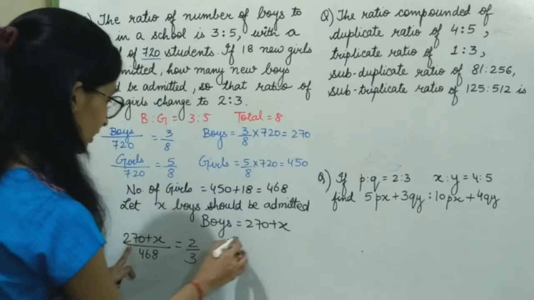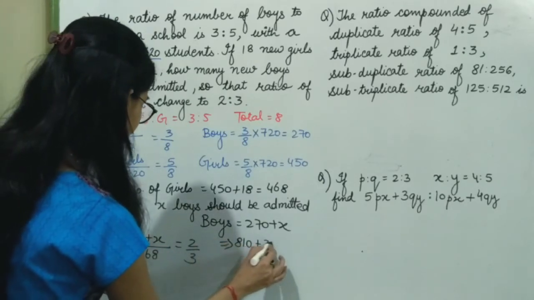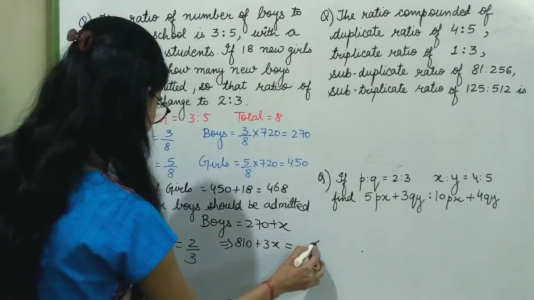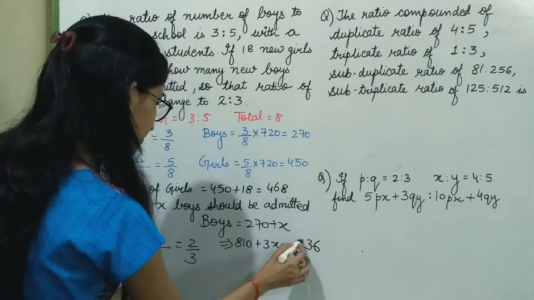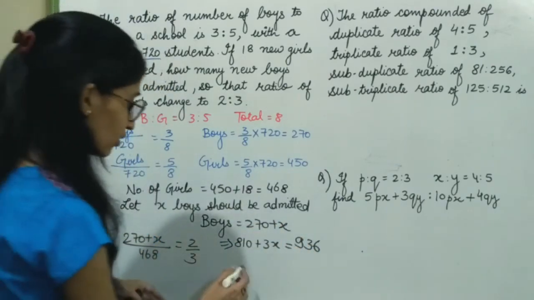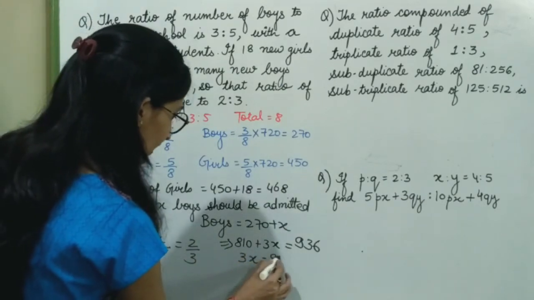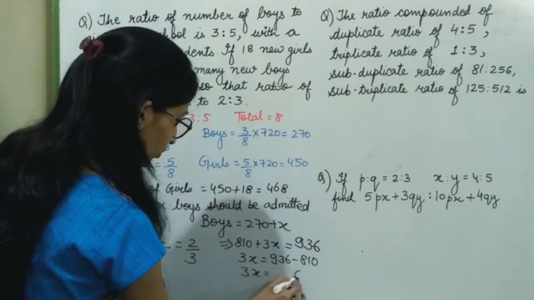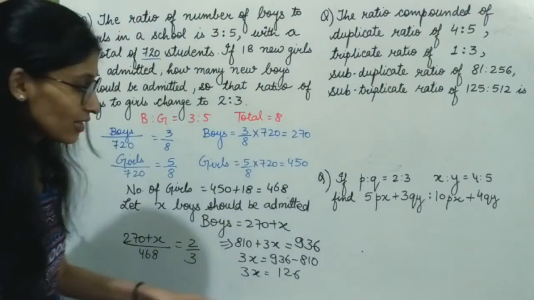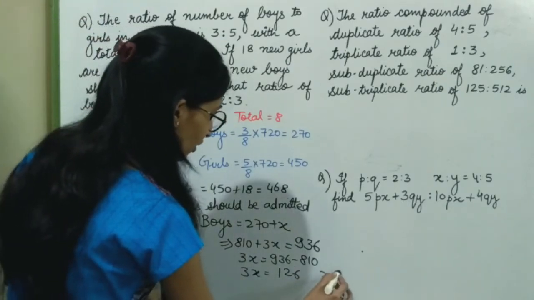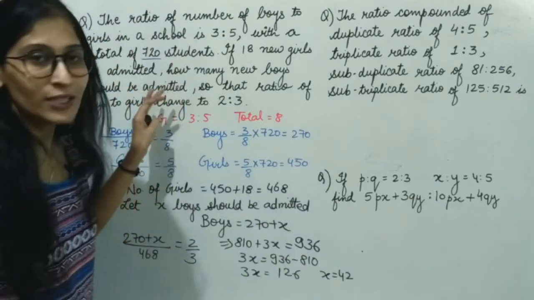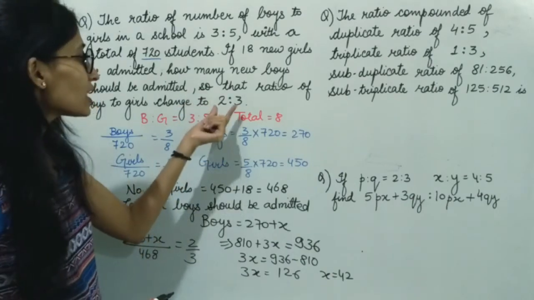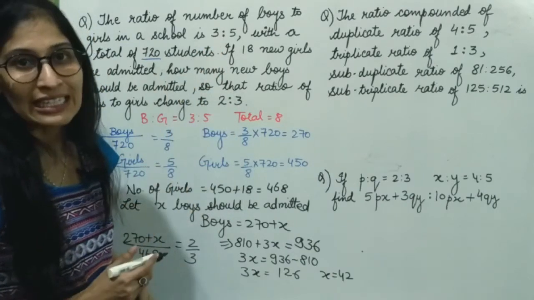It will become 270 into 3, 810 plus 3x is equal to 2 multiplied by 468. Now 3x equals 936 minus 810. 3x is equal to 126. So value of my x here will be 42. If 42 new boys are also admitted, then the ratio of boys to girls will change to 2:3 from 3:5.